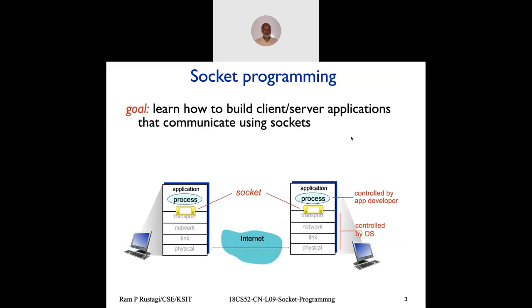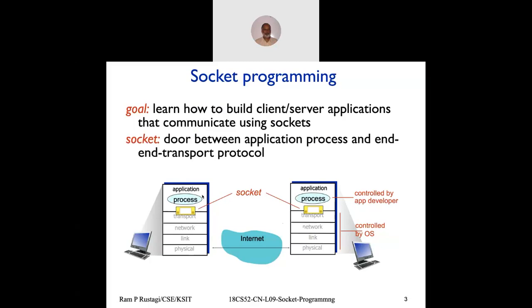So essentially, what is a socket? We have one application running on one machine and another application running on another machine, and the two applications communicate. You have a network stack starting from the physical layer, link layer, network layer, transport layer, application layer, and the process. Primarily, a socket becomes an interface between the application and the transport layer.